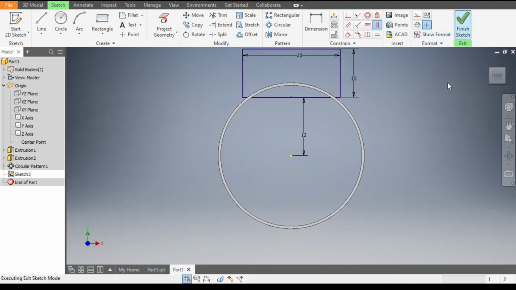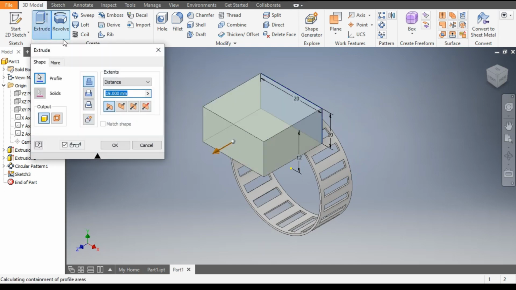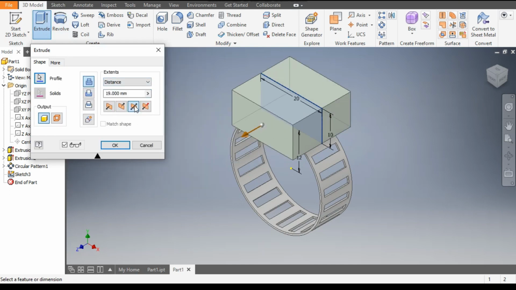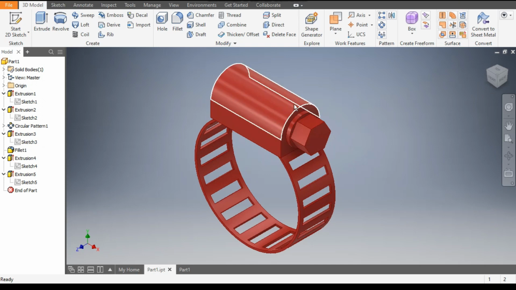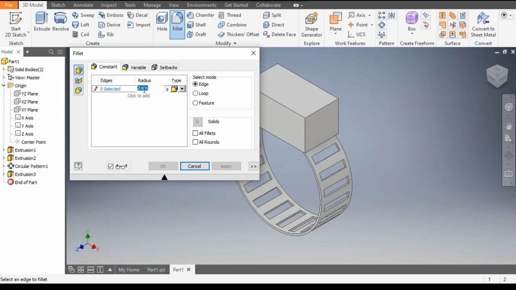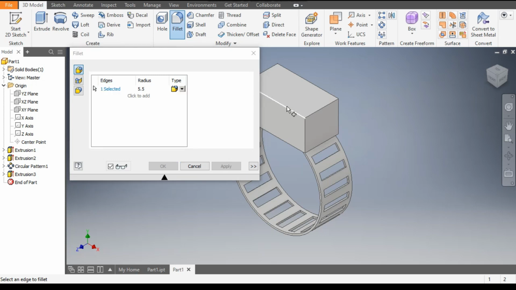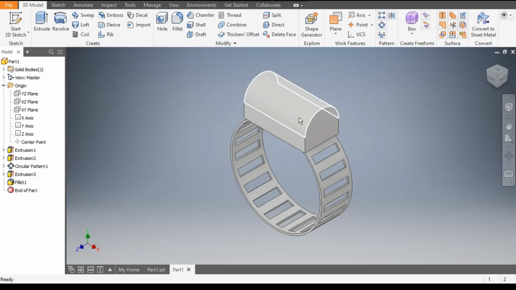Finish sketch, go to home view. Now go to extrude command. Here we will extrude from symmetric extrude of 11 mm and okay. Now we will make this profile as round. You can see here this is a round profile. So go to fillet. Here take the radius of 5.5 mm. This will be half of 11. Select this edge and select this edge and apply. Now you can see this is a whole round.